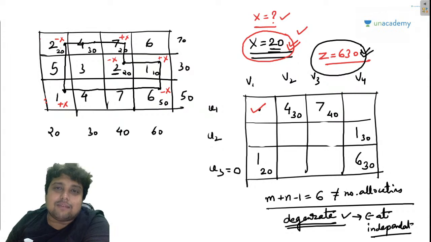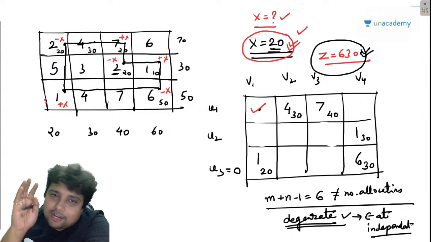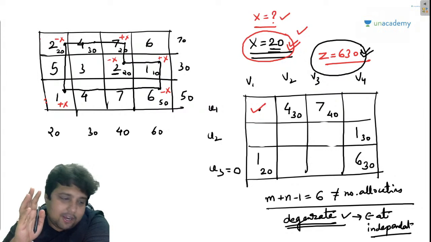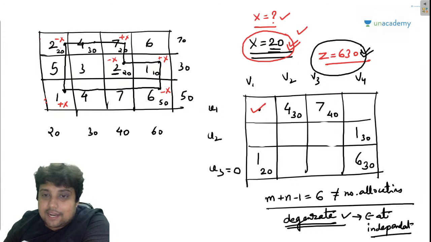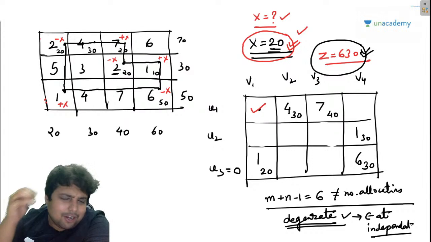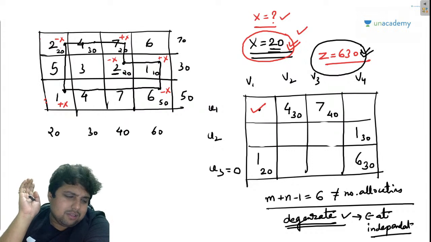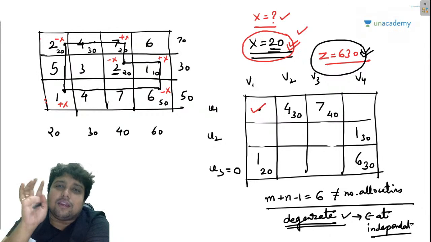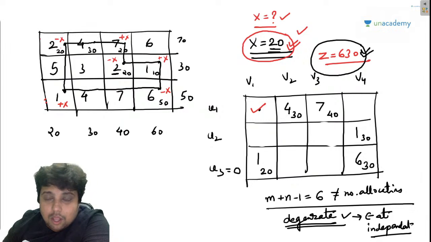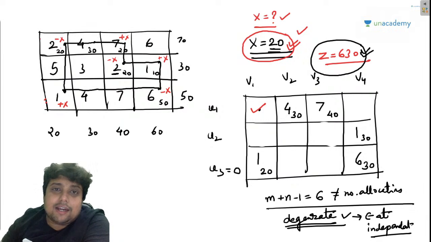Saksham Rathore has written something. Saksham, I will get to your point. Basically, Saksham is saying that at position 2, 3, second row, third column, here we will add an epsilon. Okay? Saksham, let me clarify, I will not add epsilon there. Just wait and watch. Right now, I have confirmed that this position, my friend, is an independent position.